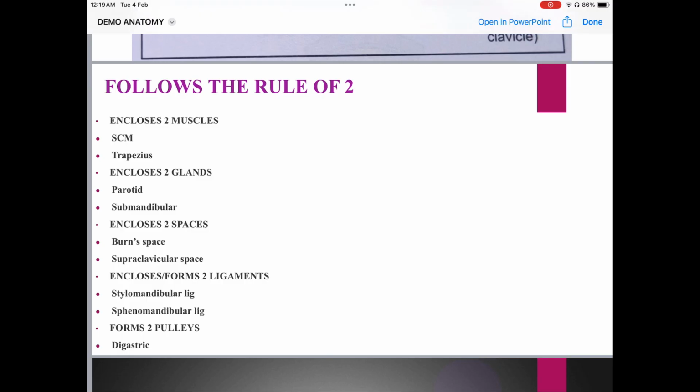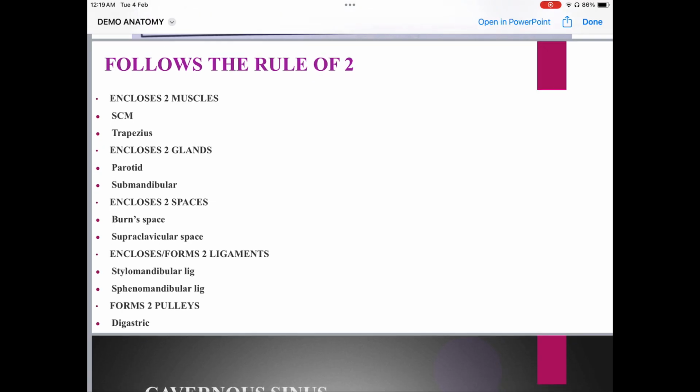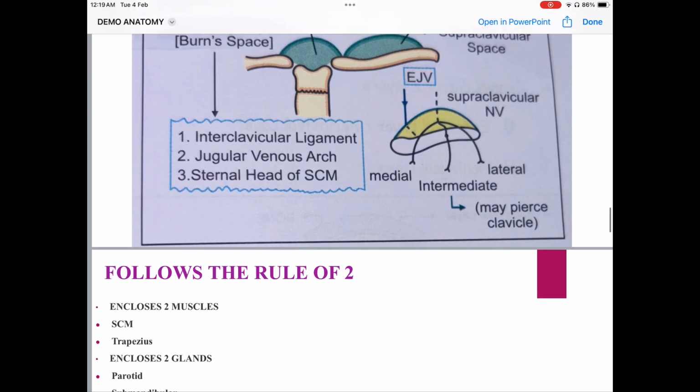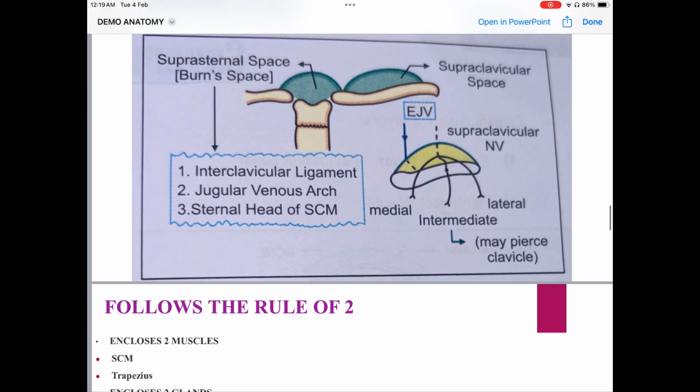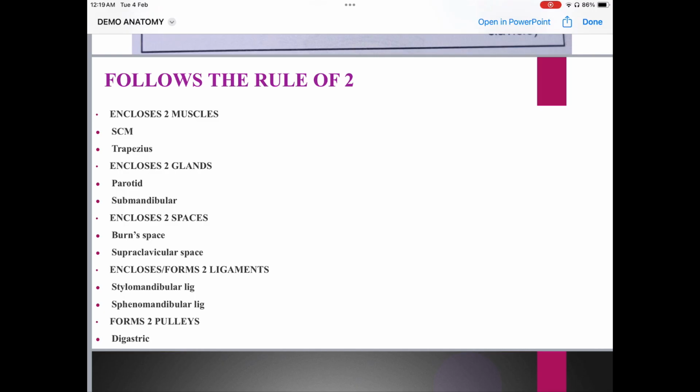It encloses two muscles. What are the two muscles? SCM, which means sternocleidomastoid muscle, and trapezius. And it encloses two glands. Which two glands? It encloses the parotid gland and the submandibular gland. It encloses two spaces. As I have already explained with the figure, the burn space, which is also called the suprasternal space, and the supraclavicular space. And you also know the contents of the burn space. Burn space separately can come in a short answer form.